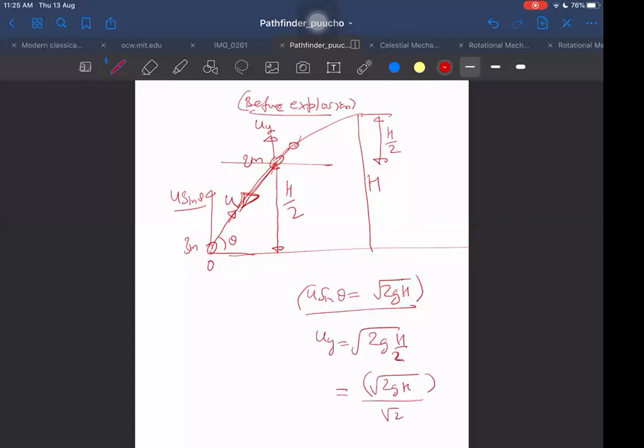So I can write uy as u sine theta divided by root 2. For simple calculation, I am giving theta 45 so that it becomes easy. So u sine theta, 1 by root 2 upon root 2 again, will become u by 2. This is the velocity along y-axis.